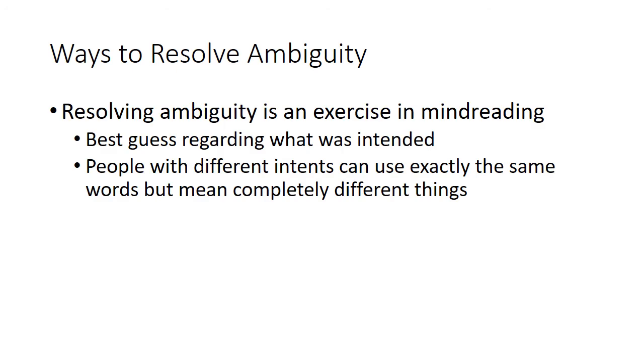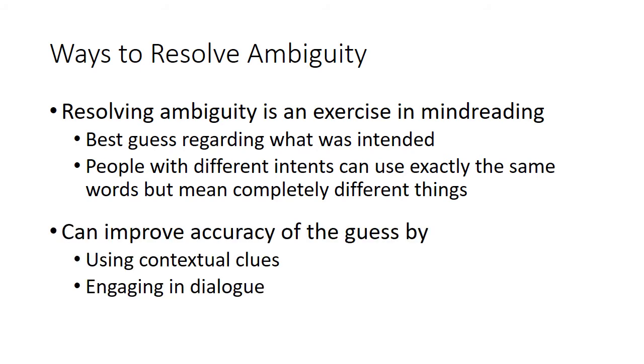So if ambiguity is everywhere and present in every utterance, how do we resolve it? Resolving ambiguity is ultimately an exercise in mind reading. We have to make a best guess as to what was intended by the person who gave us that utterance. Unfortunately, people with different intents can use precisely the same words, but mean something entirely different by it. All is not lost, however, as we can significantly improve the accuracy of our guesses by using contextual clues and engaging in dialogue.